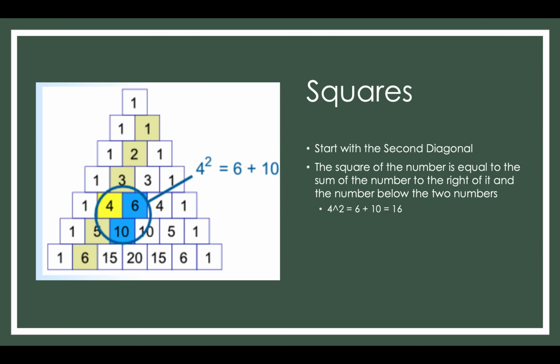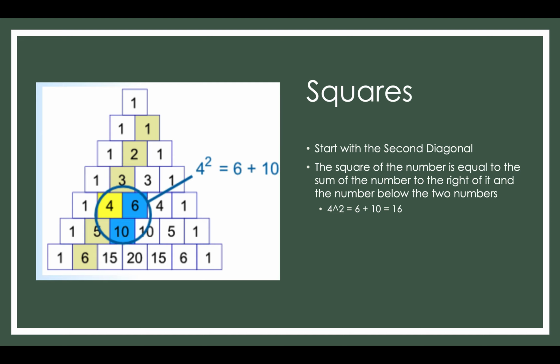So squares, like 2 squared, 4 squared, and so forth. I'm going to be focusing mainly on the second diagonal when discussing this. If you pick a number in the second diagonal, like 4, so you have 4 squared. You want to find out what 4 squared is.